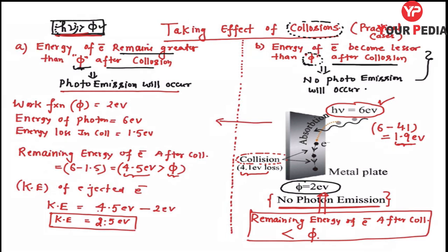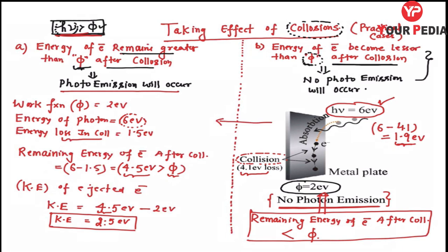Now I am concluding the point. Why am I taking kinetic energy from this only? Because usually we take kinetic energy as energy of photon minus work function. According to that, it should be 4 electron volt. But now we need to consider the energy loss in the collisions. So that 1.5 is subtracted.